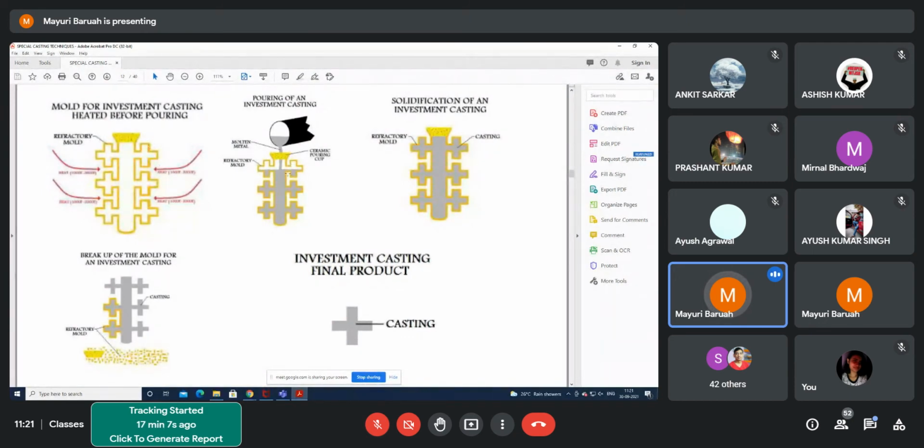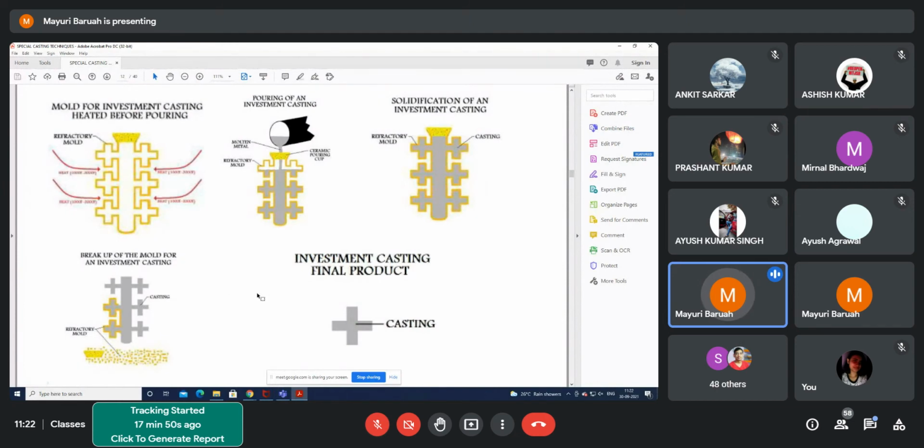Then you pour your molten metal through some pouring basin at the top level. Since this is refractory material and has very high temperature, it will be brittle in nature. You then remove it through some special process like scribbing, because it is very thin, so you can remove it very easily, and then your actual casting is exposed. Then through proper machining, you can make separate castings.